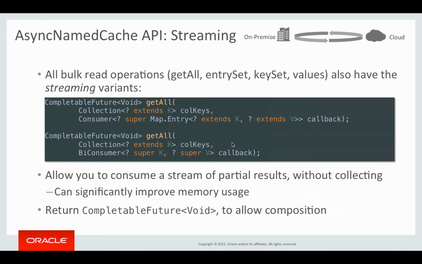Once we have called the callback for each of the partial results, the only thing that we do is complete the future that returns nothing, just to let you know that we are done, that there is nothing more. And at that point, you have a future that can be used to compose, that can be composed with other futures.